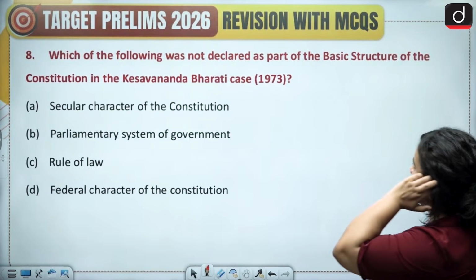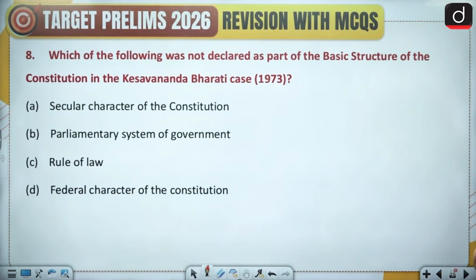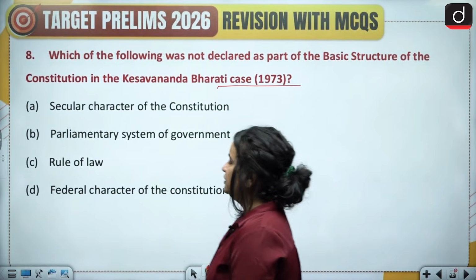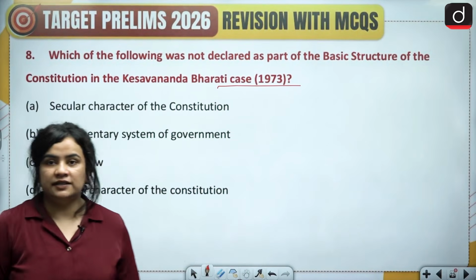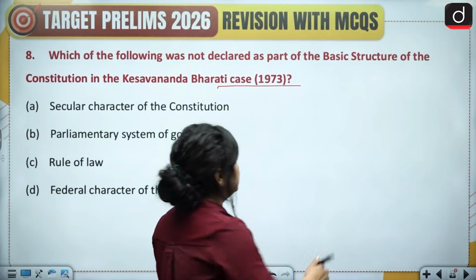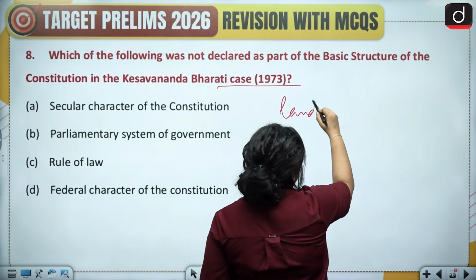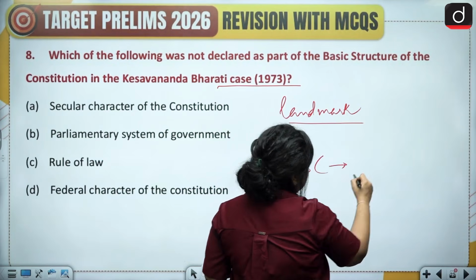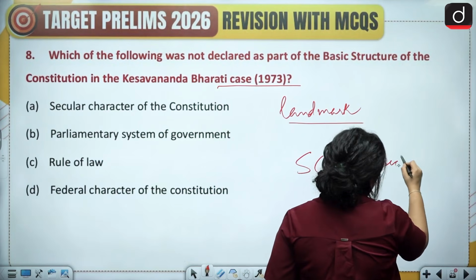Next question, which of the following was not declared as part of the basic structure of the Constitution in the Kesavananda Bharati case of 1973? Now, the Kesavananda Bharati case of 1973 is a landmark judgment, because here the Supreme Court evolved the basic structure doctrine.